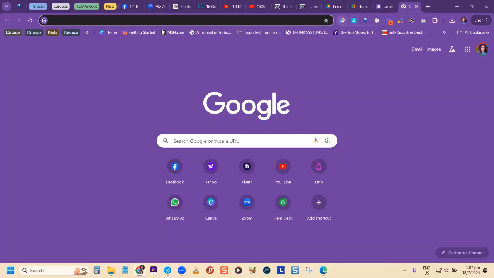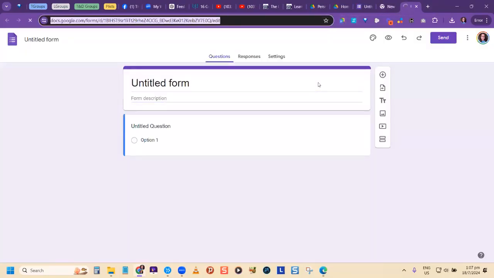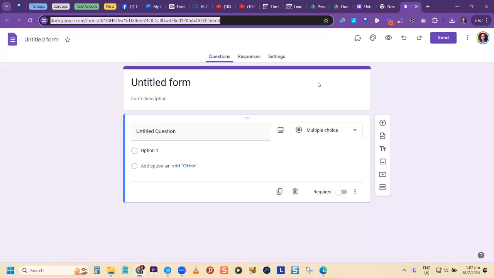And then I just come here and I click and I just go to new form. I don't need to sign into Google Drive. I don't need to do all those extra stuff. I have that extension that I used called Google Docs Quick Create, and you'll find it in the Chrome web store, if you want to check it out.